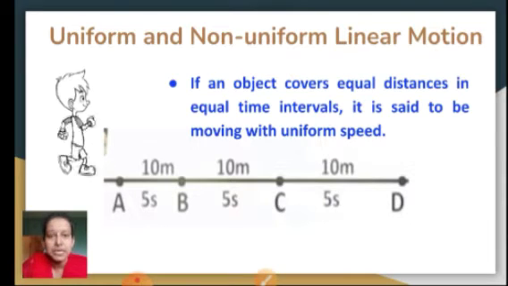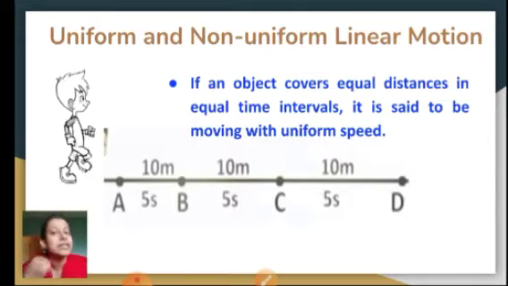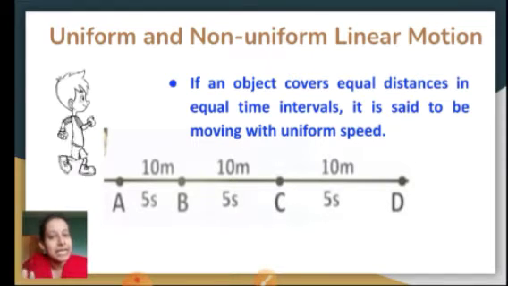But what is displacement? Displacement is the minimum distance or the shortest distance between the starting point and the finishing point. If you talk about A to B, B to C, C to D, the starting point is A and the finishing point is D. That means the displacement is from A directly to D. That is the shortest possible distance. Displacement has direction, and therefore it is a vector quantity that you learnt last time.